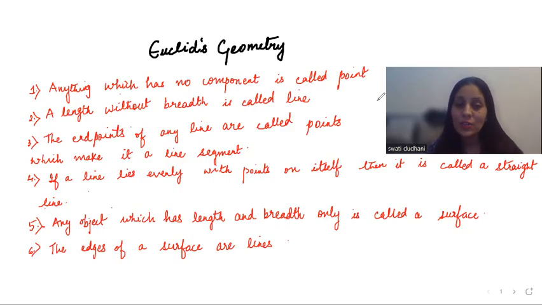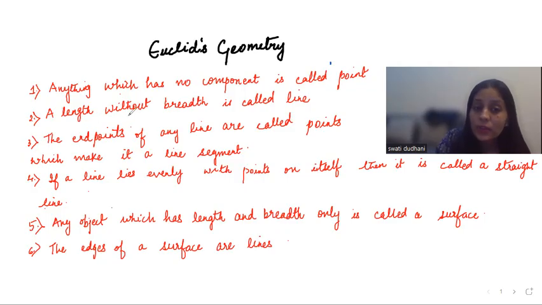Let's get started. So these here are some statements that Euclid discovered, the definitions of it. So let us see. Anything which has no component is called a point. These definitions were discovered back in ancient times when no one knew what a point is, what a line is. So it feels very easy. This chapter is very easy to understand, and you will understand it very clearly. Anything which has no component is called a point. So point is this one, right? It has no component, meaning no length, no breadth, nothing.